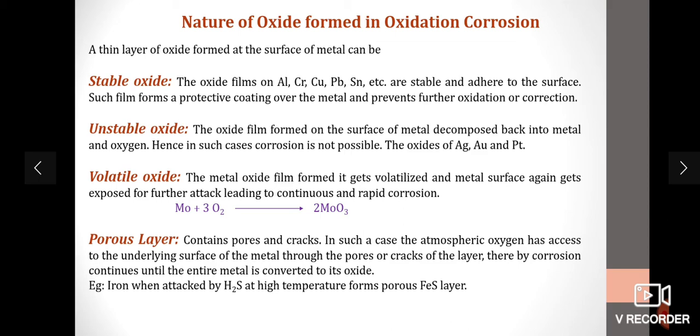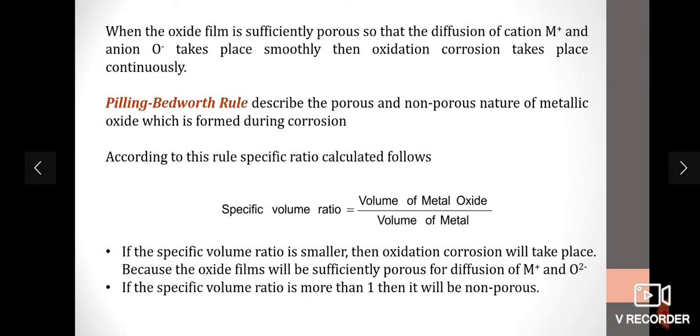If the layer contains pores and cracks, in such a case the atmospheric oxygen has access to the underlying metal surface through the pores or cracks of the layer. Therefore, the corrosion continues until the entire metal gets converted into its oxide. Example, iron exposed to hydrogen sulfide at high temperature forms FeS porous layer. So when the oxide film is sufficiently porous so that the diffusion of cation and the anion takes place smoothly, then oxidation corrosion takes place continuously.